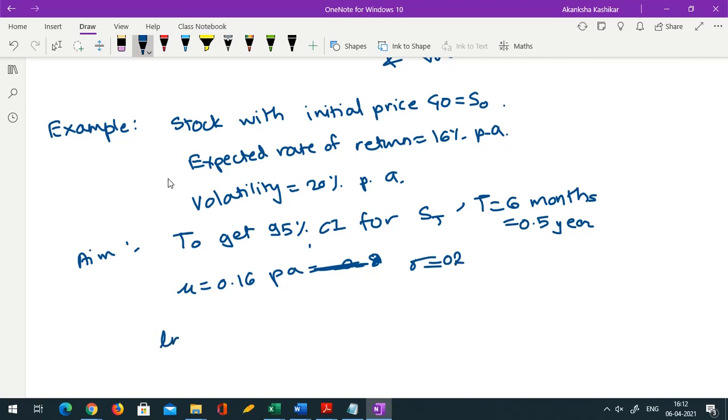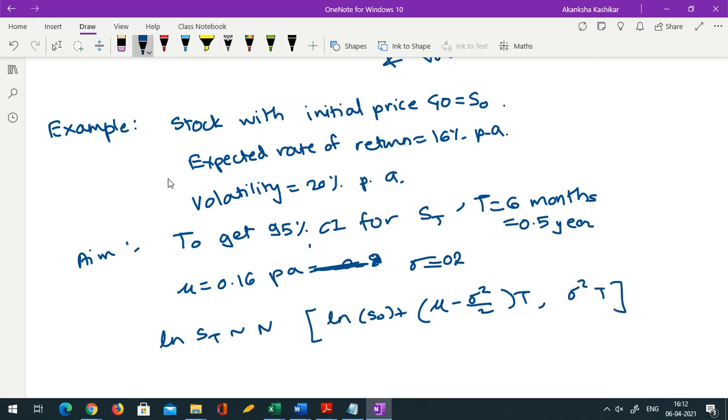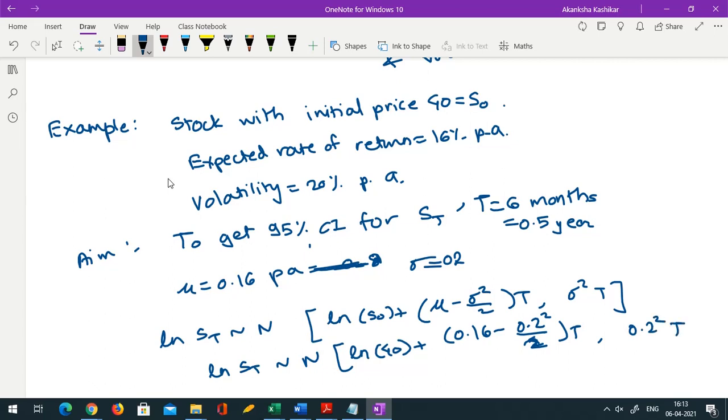Now we know ln ST follows a normal distribution with mean ln S0 plus (mu minus sigma square by 2) times T, and variance sigma square T. Correct? So ln ST follows normal with ln of 40 plus (0.16 minus 0.2 square by 2) into T, and variance 0.2 square T. This is the distribution of log of ST.